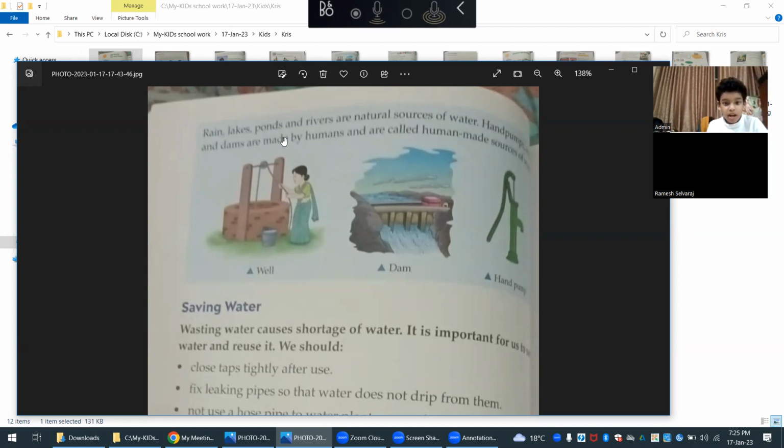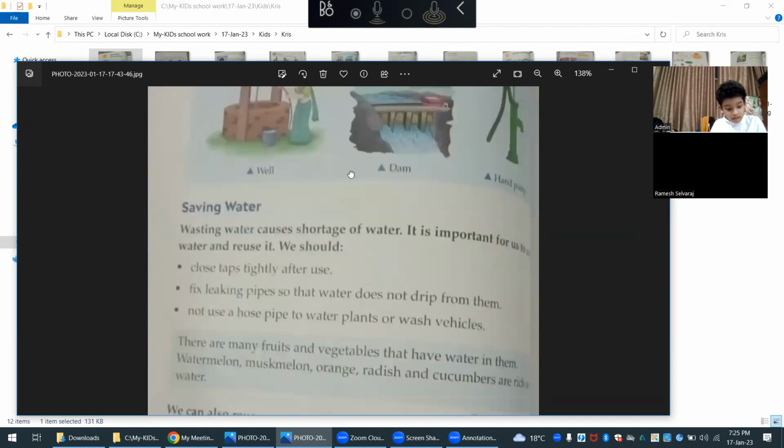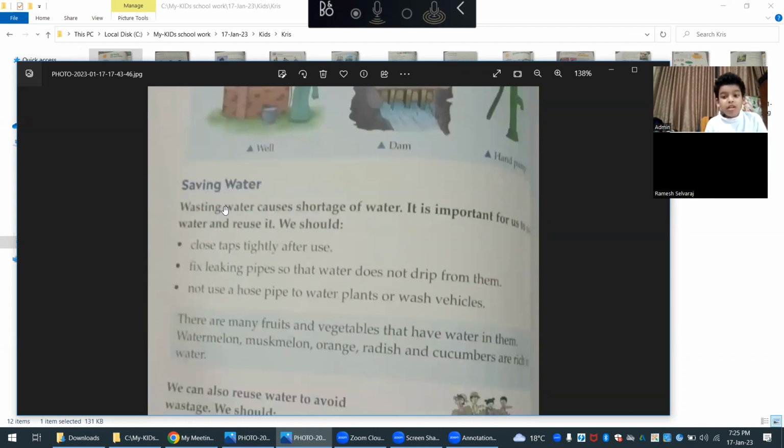Rain, lakes, ponds, and rivers are natural sources of water. Hand pumps, wells, and dams are made by humans and are called human-made sources of water. So well, dam, and hand pump, these are human-made sources of water. Can you read this, saving water?